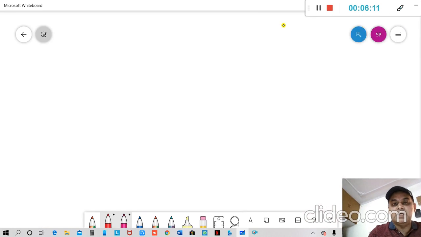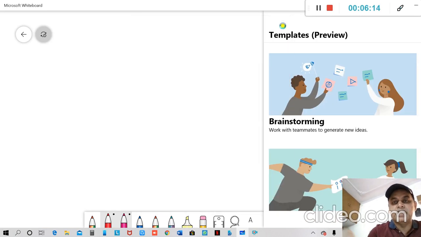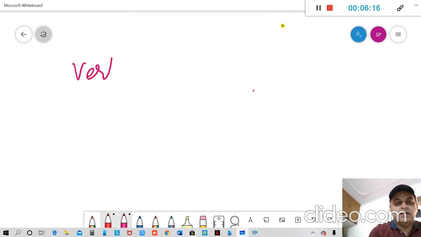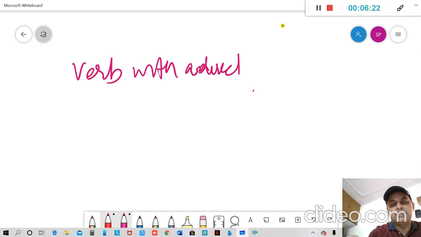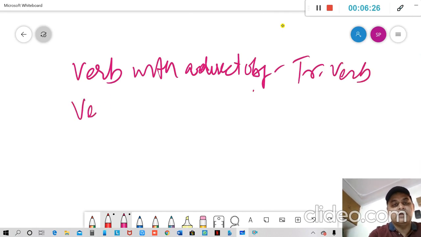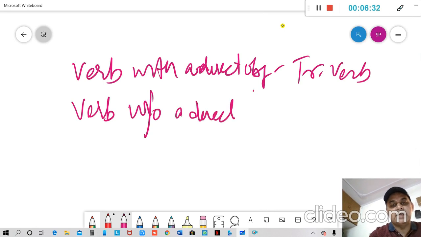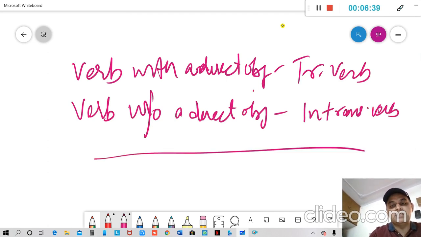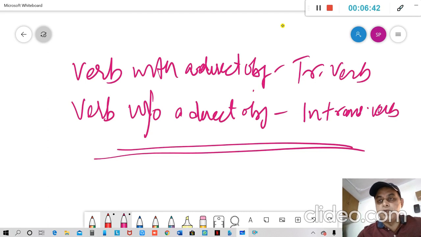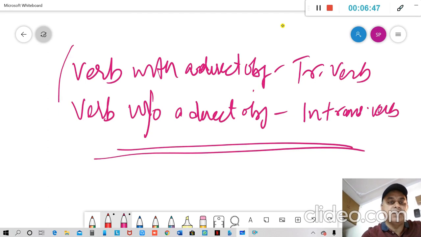So in the last, let me make it very clear. A verb with a direct object is a transitive verb, and a verb without a direct object is an intransitive verb. So it's very simple. You can do a lot of practice on this topic. The more examples you solve, the more perfect the topic will become.